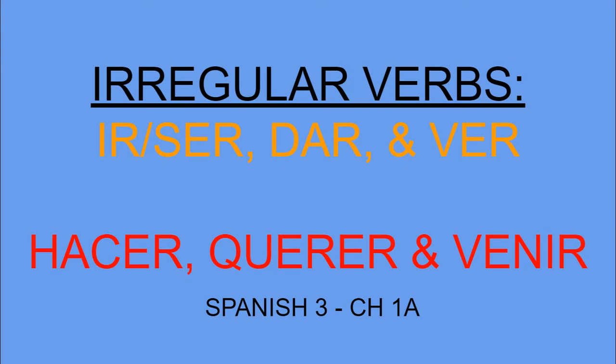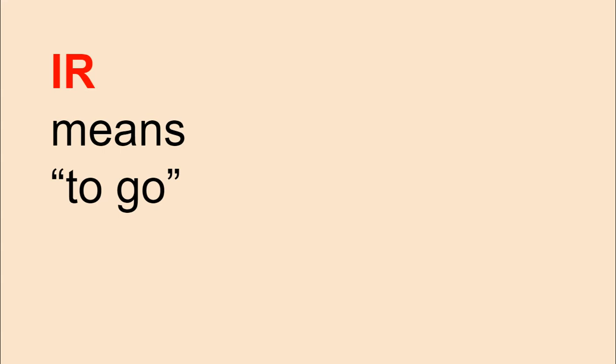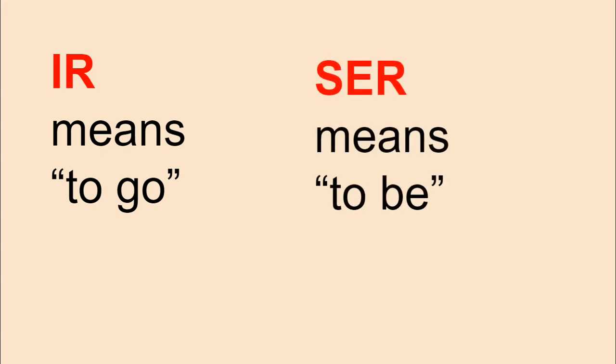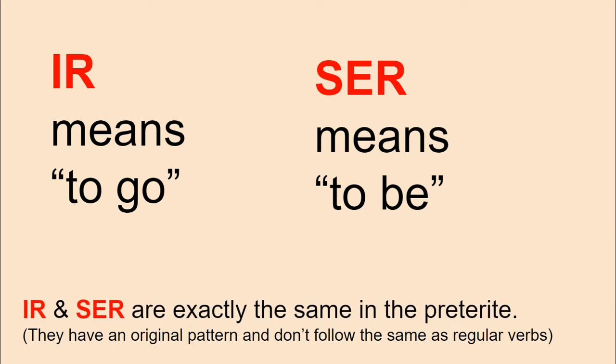Tardes. We're going to record a little video about the verbs ir, ser, dar, and ver, which all have some kind of shared pattern, and hacer, querer, and venir, which all have a shared pattern. The first one we'll talk about is ir and ser. Ir means to go, and ser means to be. And they're exactly the same in the preterite when we conjugate them. And they have an original pattern, but they don't follow the pattern of regular verbs.